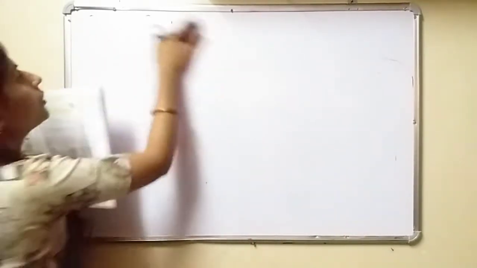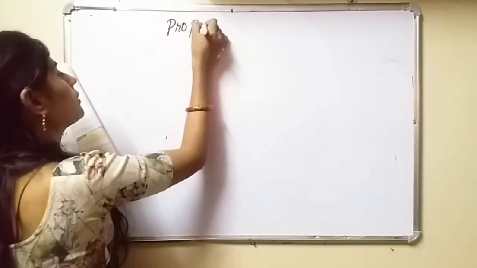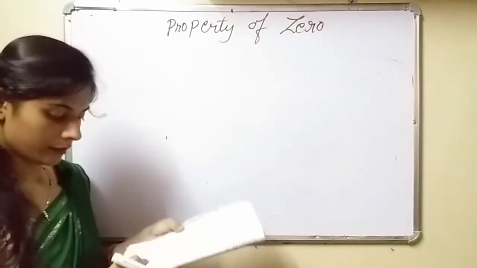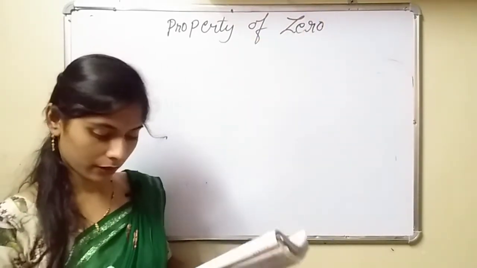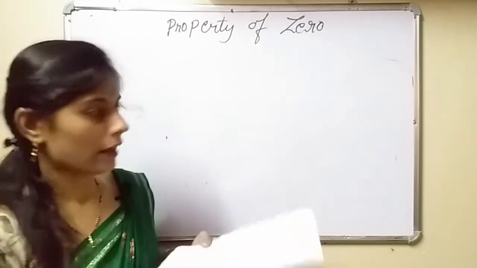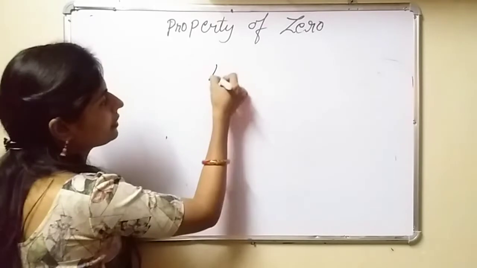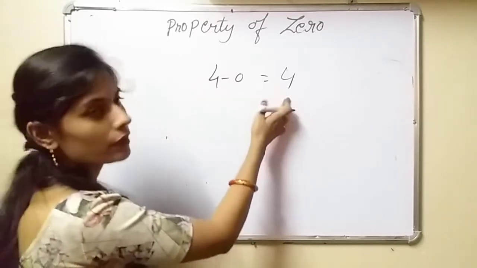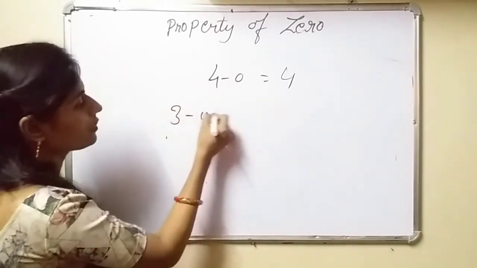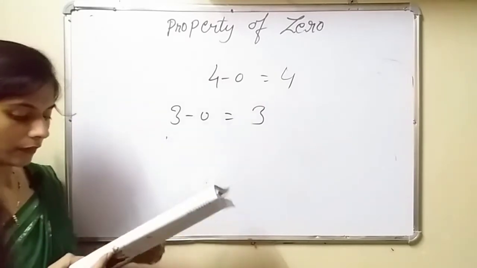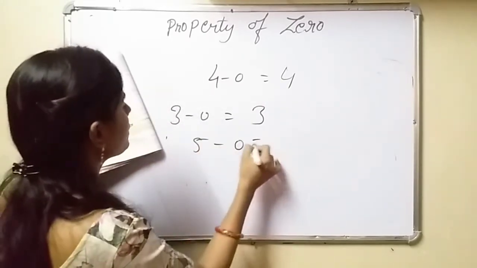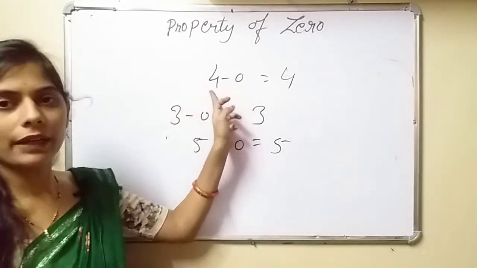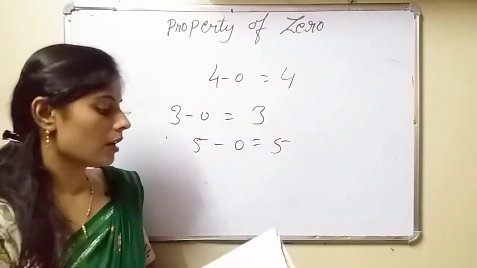Now say property of 0. If 0 is subtracted from any whole number, then the result is the number itself. This you already know. 4 minus 0 is equal to 4, means the number 4 itself is the answer. 3 minus 0 is equal to 3. 5 minus 0 is equal to 5. It means if 0 is subtracted from any whole number, the result is the number itself.